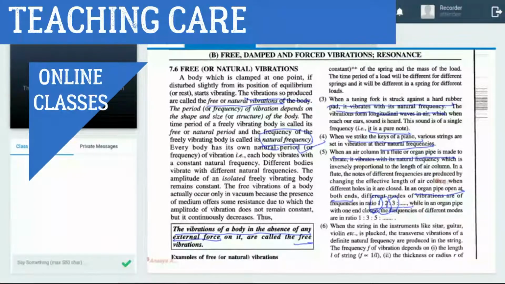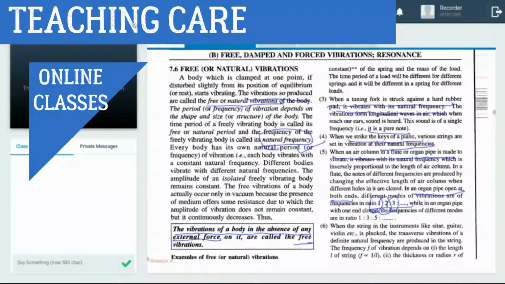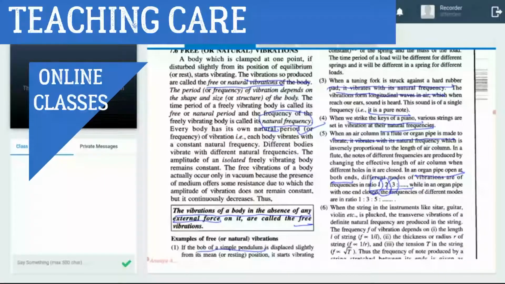When it is closed from one end, then its frequency ratio is 1:3:5.